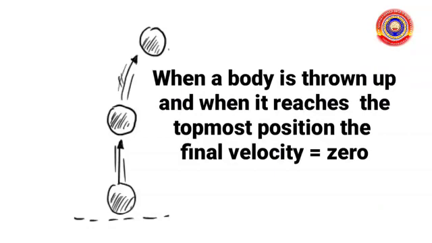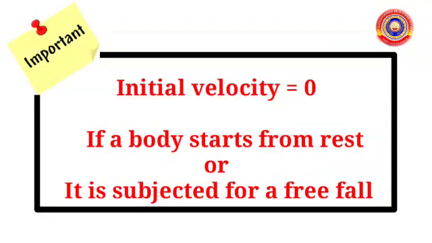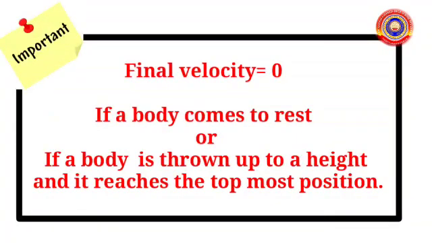That is, final velocity becomes zero. In short, the initial velocity of a body is zero when it starts from rest or is subjected to a free fall. The final velocity becomes zero when a body comes to rest or when a body is thrown up and reaches the topmost position.